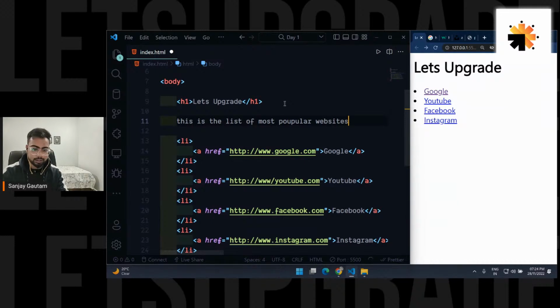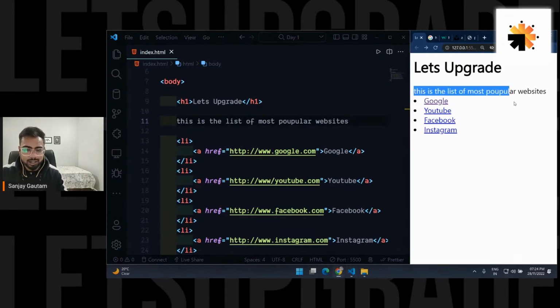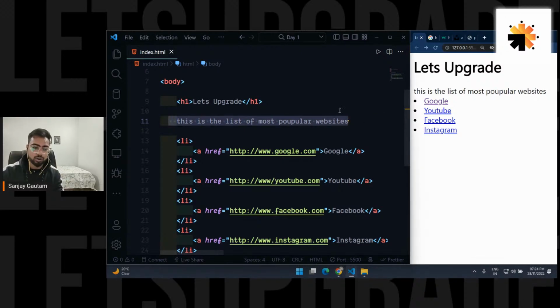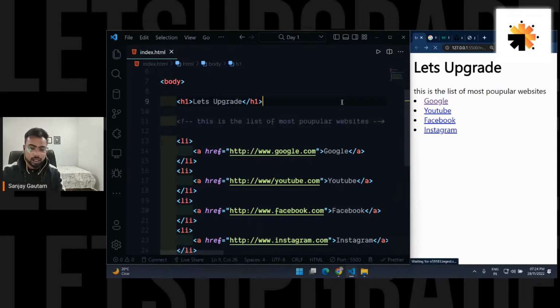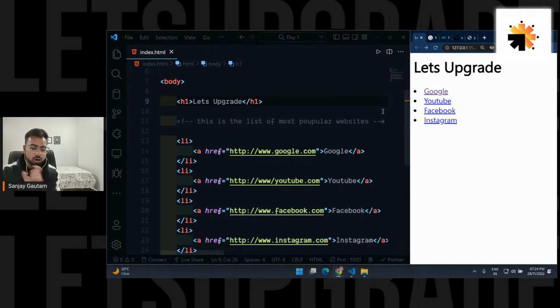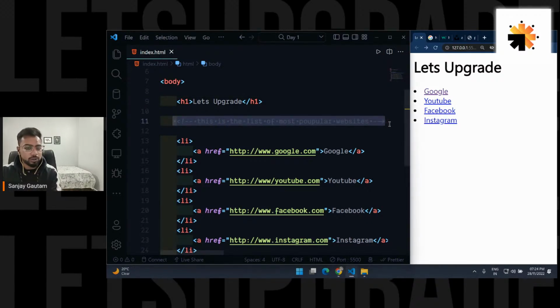Okay, save it. But I'm getting this thing on my web page as well, and I don't want to show this on the web page, but I want to put this thing in the code so that my teammate can understand. So I can basically wrap it inside a comment like this. So this is a comment, and if I save it now, your comment is not going to be visible in the web browser. The web browser is going to ignore your comment, but it's there in the code.